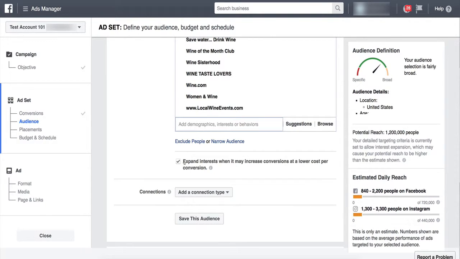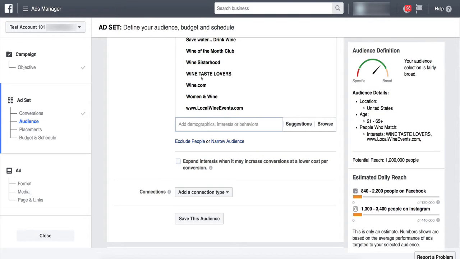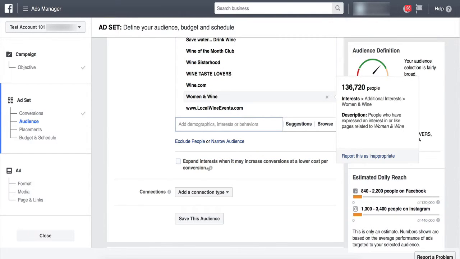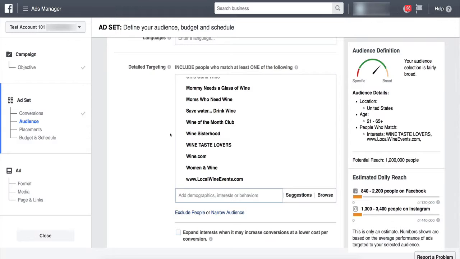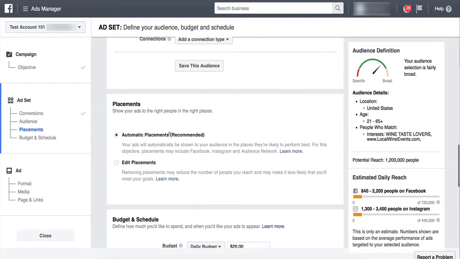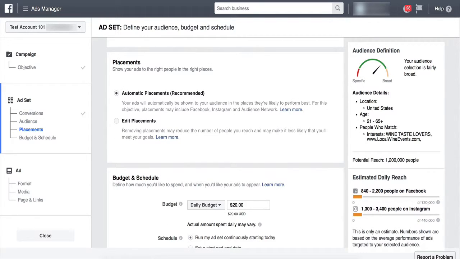All right, then there's this expand interests. This is a newer feature. Everybody may not see this. I usually uncheck that. I just say, look, I want to use the keywords that I got. I don't want you to expand on anything until I'm ready. All right, so we put in our different keywords here, and now the next step is our placements.